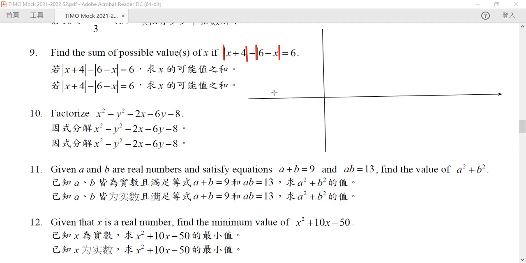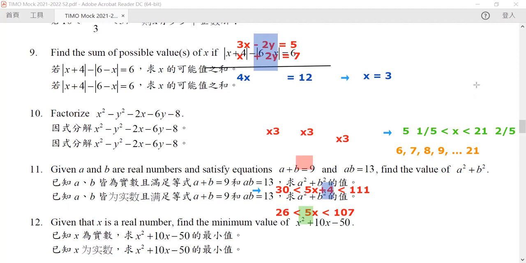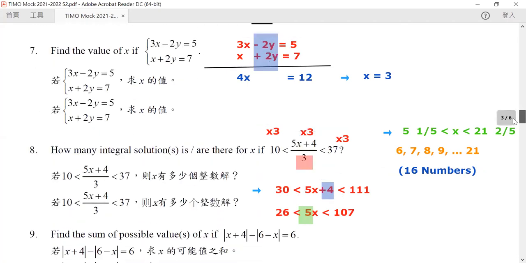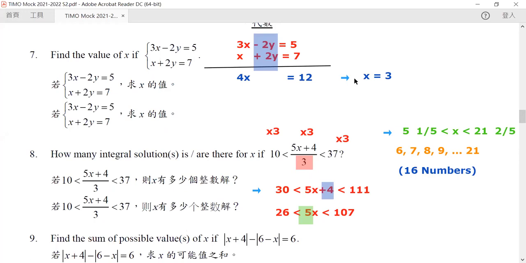Second of all, for Anna, in question number 8, why is 21 included if it is not a less than or equal to sign? Now, please look back into our solution. Because this is something that we usually will not do, but in here, notice that this is not 21, but instead this is 21 and 2/5.